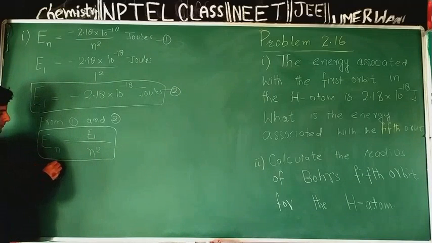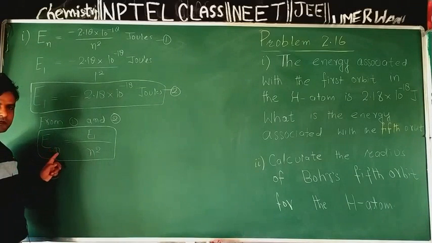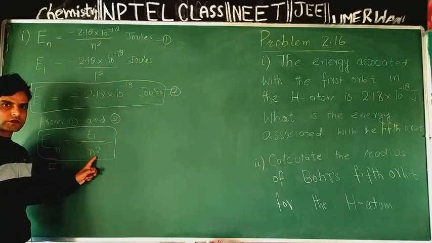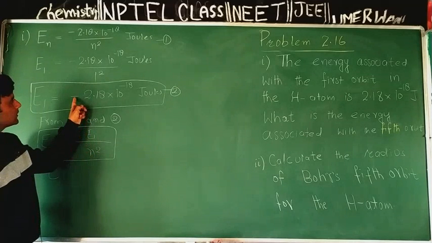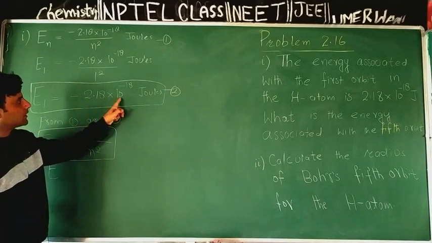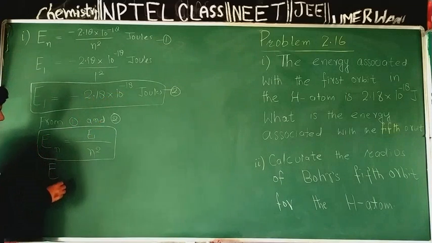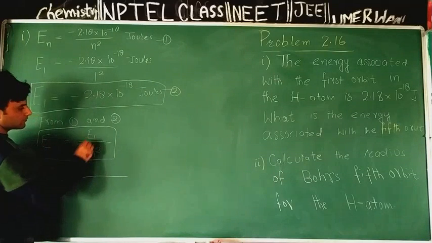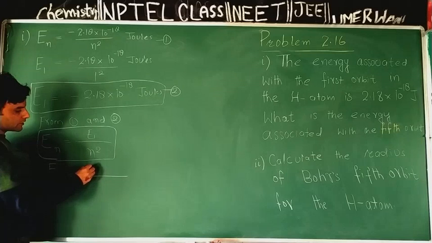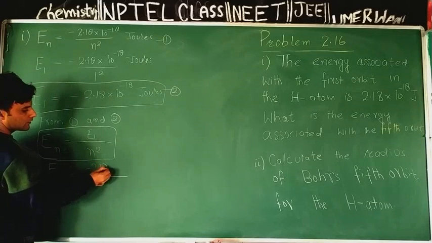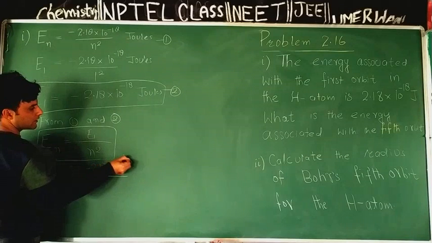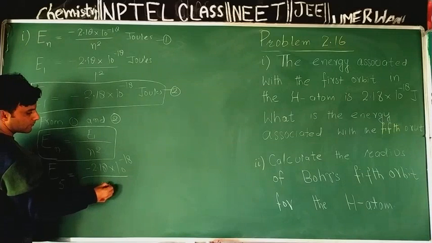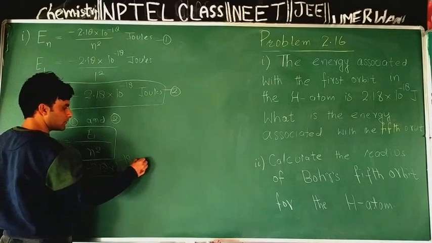So the energy of the fifth orbit: the energy of any nth orbit is equal to the energy of the first orbit divided by n square, and the energy of the first orbit is equal to minus 2.18 into 10 raised to power minus 18 joules. So the energy of the fifth orbit will come equal to, substituting the value of the energy of the electron in the first orbit, minus 2.18 into 10 to the power minus 18 divided by 5 square. 5 square will become 25, and this will come in joule.